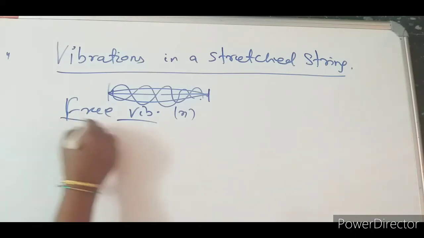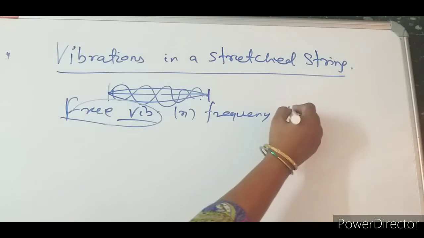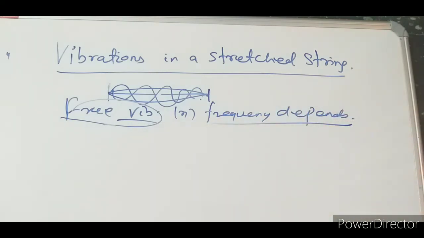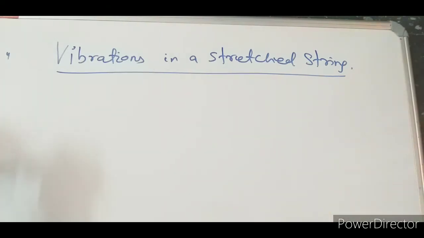So what are the factors on which the frequency of the stretched string depends? This is the most important thing for us, because questions usually come for this, board questions also come. After discussing, I will tell you this.